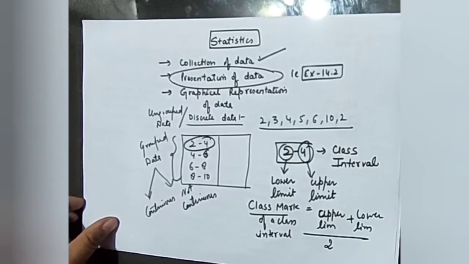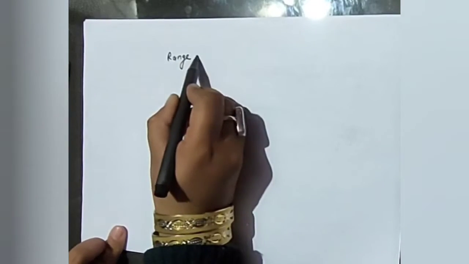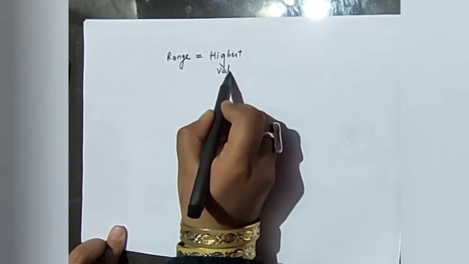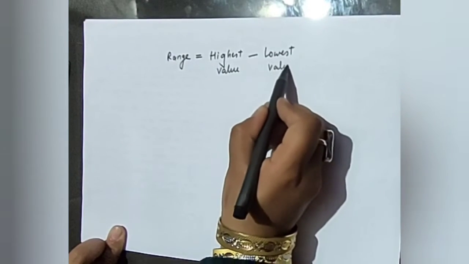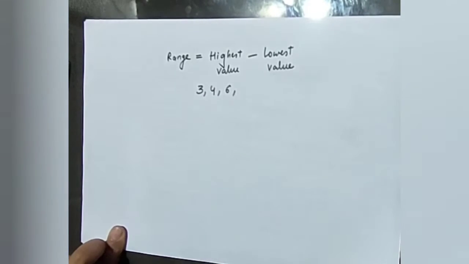One more thing I want to tell you is range. Whenever we talk about range, we always take the highest value minus the lowest value. Suppose I give you the data 3, 4, 6, 10, 2.